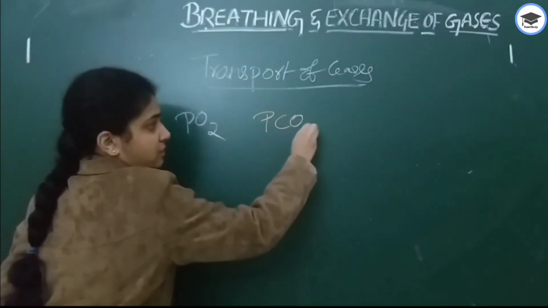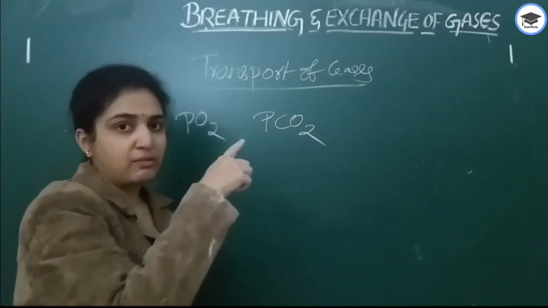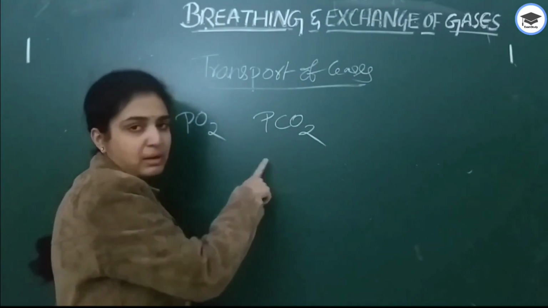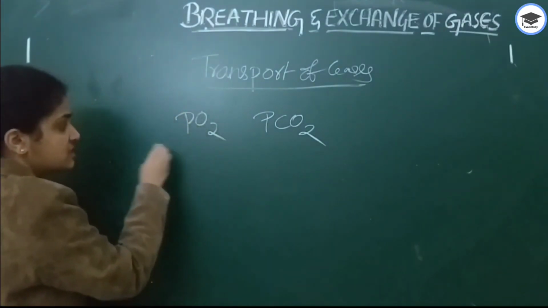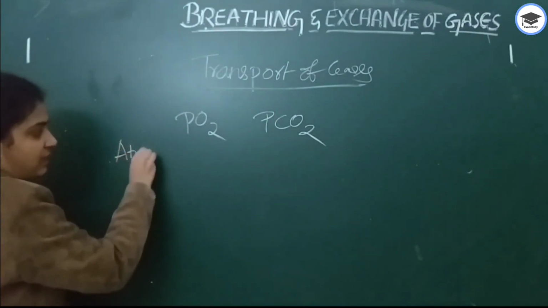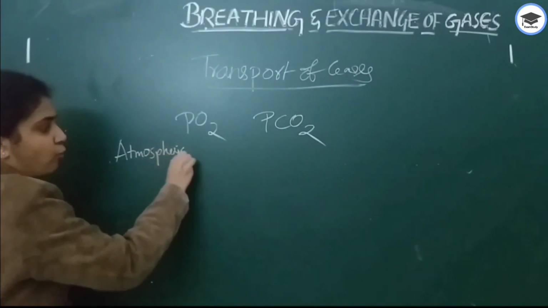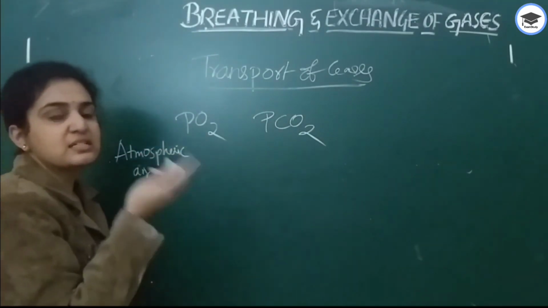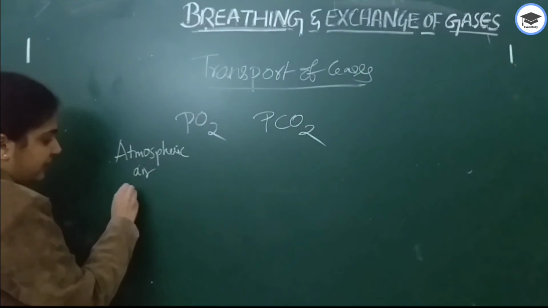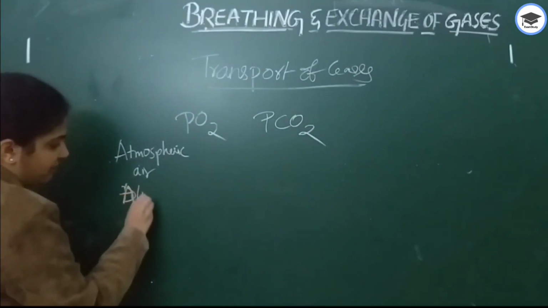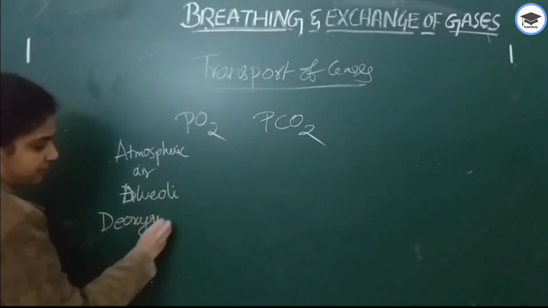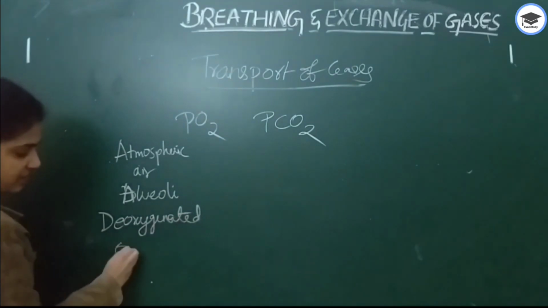These numericals, those about respiratory volumes, those numericals are important. Here also partial pressures of oxygen and carbon dioxide are important. First, we'll write where it all takes place. First, atmospheric air. How much partial pressure of oxygen is present in atmospheric air? Next, deoxygenated blood. First, alveoli we write, that is in lungs. Next, deoxygenated blood. Next, oxygenated blood.